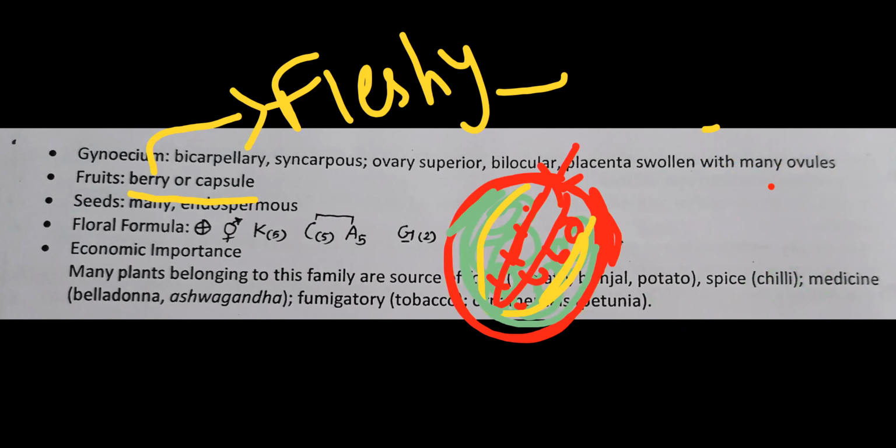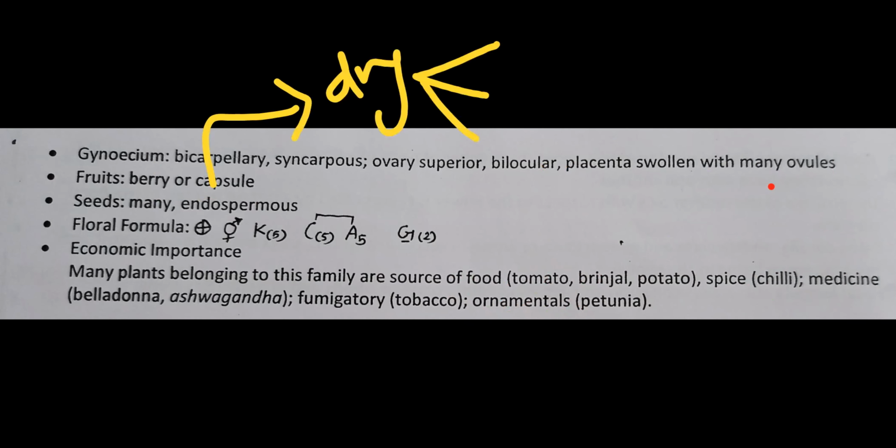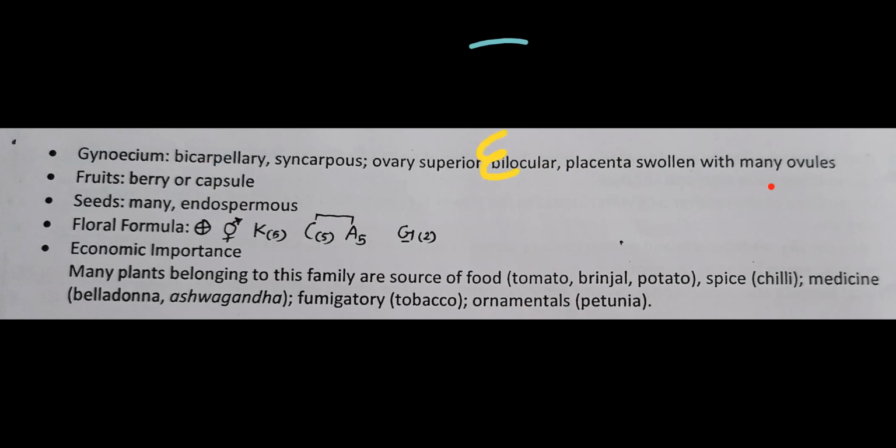So fruit, either berry or capsule type. Berry is a fleshy, juicy type of fruit, in which epicarp is thin, skinny. Meso and endo both become fleshy, juicy, and then in that, placenta and ovules arrangement. Capsule is a dry type of fruit, in that we cannot differentiate pericarp into epicarp, mesocarp, and endocarp. So berry or capsule type of fruit. Seeds, many: tomato, dekho, capsicum, many seeds are there.